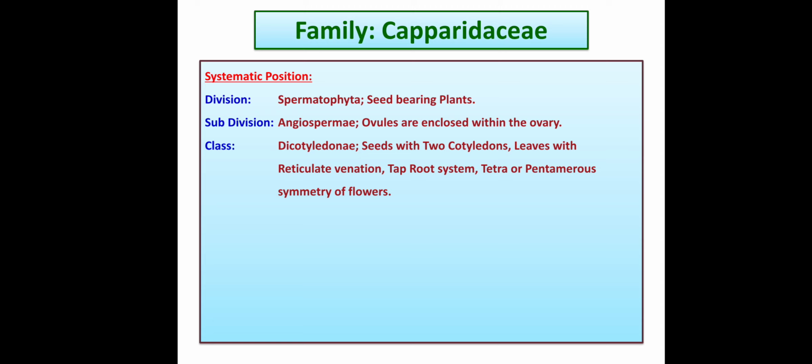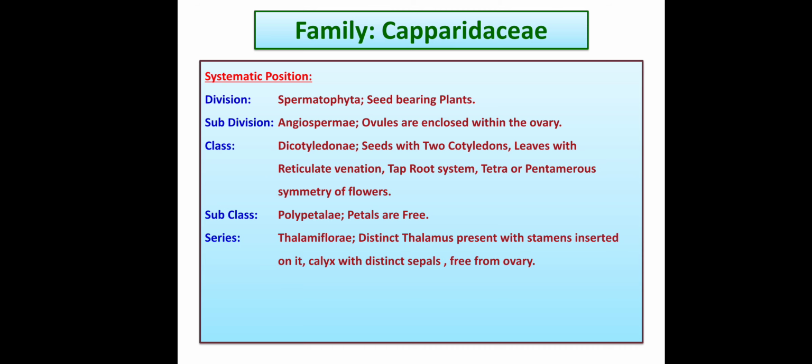These are the reasons why the class is Dicotyledonae. Subclass is Polypetalae. The name depicts petals are free. Series. As per the Bentham and Hooker classification system, the series for this family is Thalamiflorae.